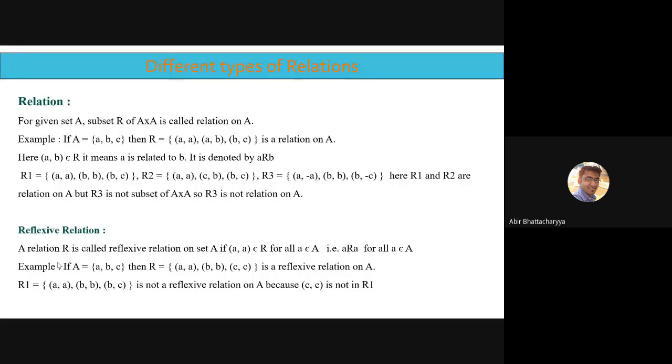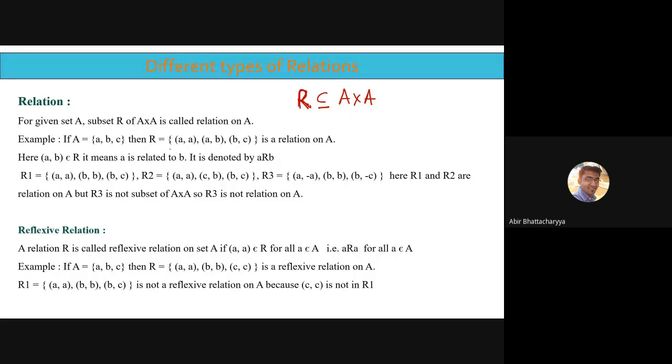Relation. Okay, so a relation is a subset of a product set. First of all, product set means A cross A. So every relation is a set which is a subset of the product set of A. So whenever a set A is given to you, we can find a relation. So first construct the product set; a relation is a subset of it. I told you what a product set is. I hope it's clear now.